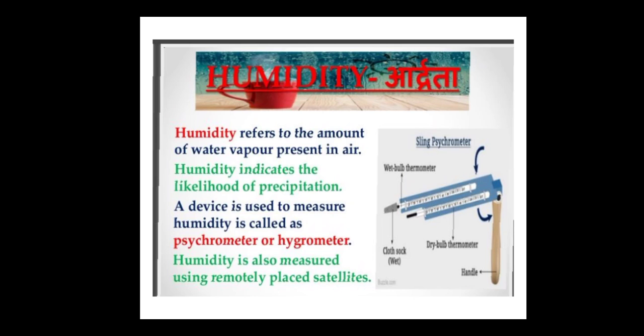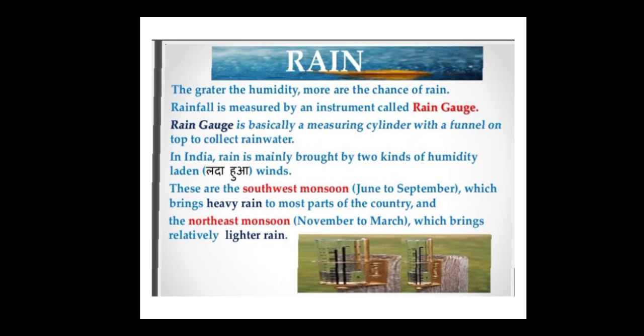A device is used to measure humidity. It is also called a hygrometer. Humidity is also measured using a remotely placed satellite. Here you can see how humidity is measured in the air, or what amount of water vapor is present in the air.